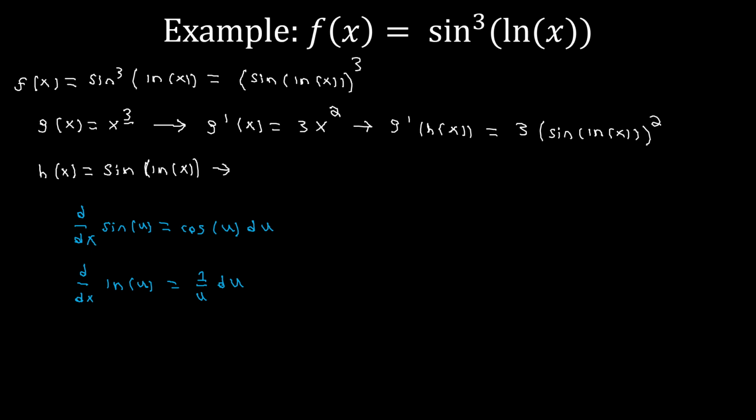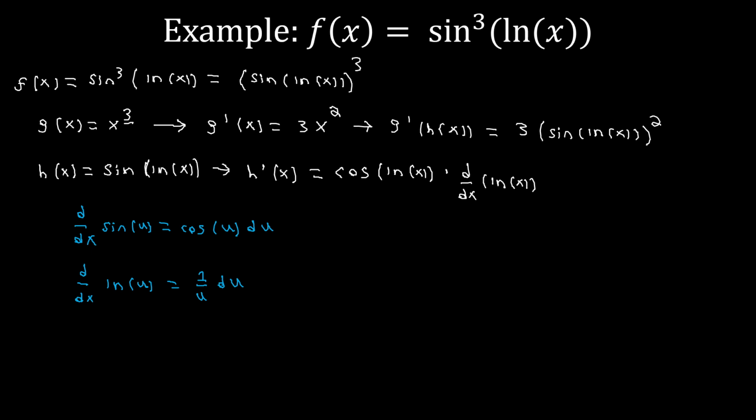So now, again, we want h prime of x, so we're going to start with the sine. We know that the derivative of sine is going to be cosine. So the derivative of sine of ln of x is going to be cosine of ln of x. And then it's going to be multiplied by the derivative, so d dx of ln of x.